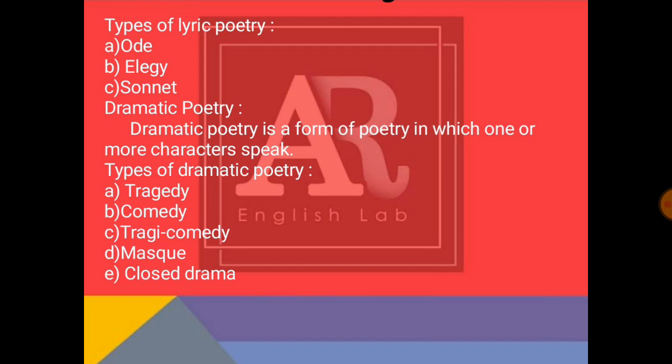Dramatic poetry. Dramatic poetry is a form of poetry in which one or more characters speak. Types of dramatic poetry. Number one, tragedy. Number two, comedy. Number three, tragicomedy. Number four, masque. And number five, closed drama.